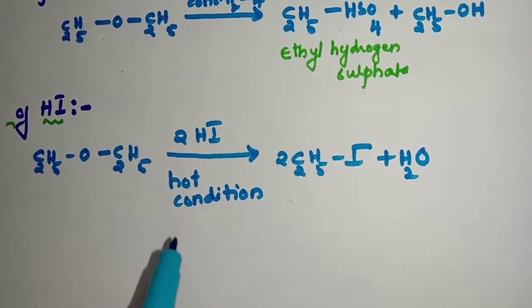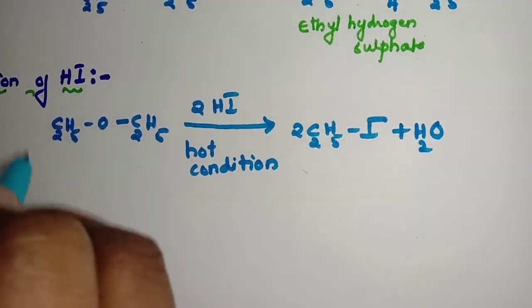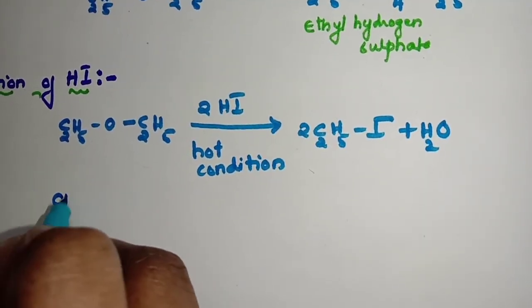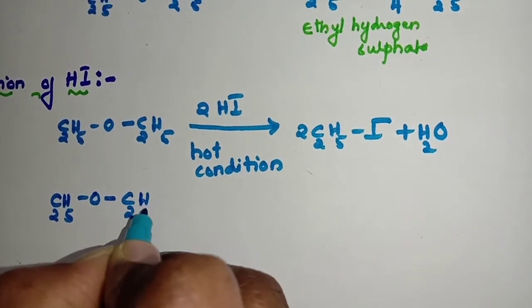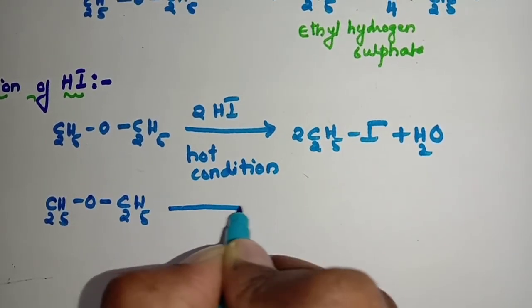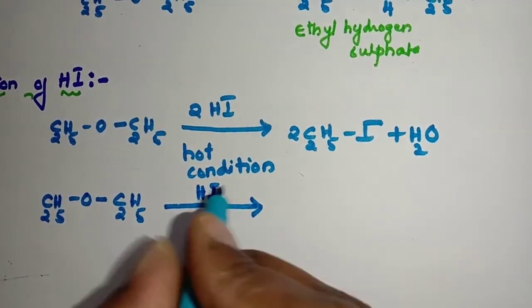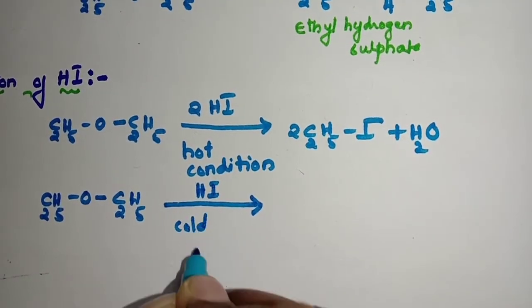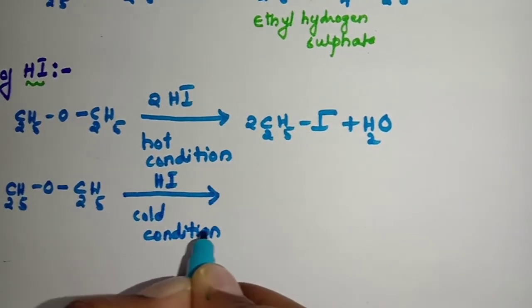Students, this is if it is carried out in hot condition. Suppose this is carried out in cold condition, then it takes up only one HI molecule. Write down here: cold condition. That means here we will not heat.